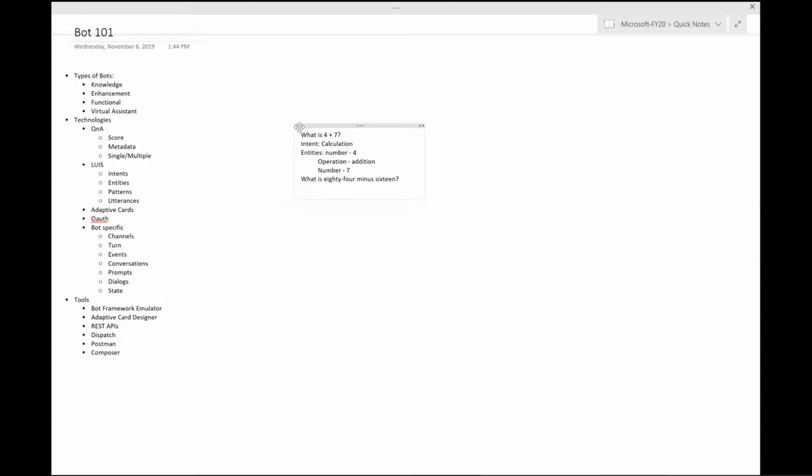We already have those patterns in LUIS that understand that it's a number. And we also have minus. In this case, we've said minus should map to a subtraction rather than simple minus, or less, or something like that. So we can put our own information into LUIS that allows us to map that language into something we can then use and act upon. Those are the reasons we would want to use LUIS within our solutions.